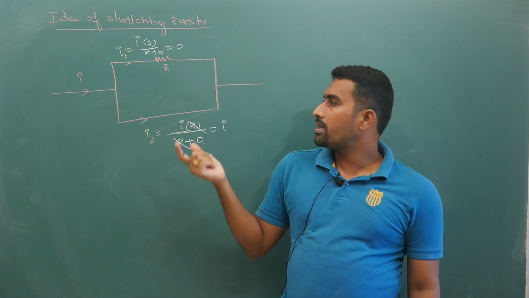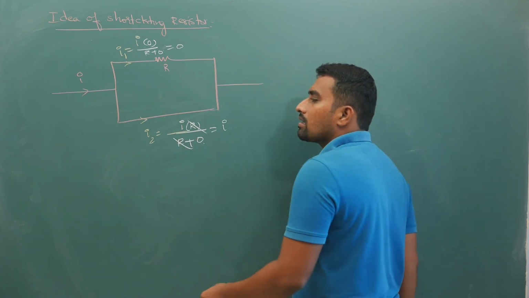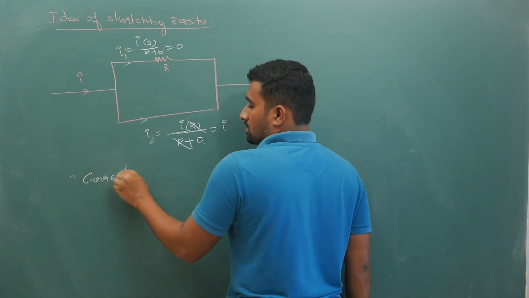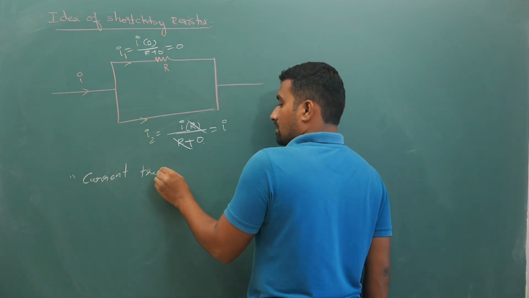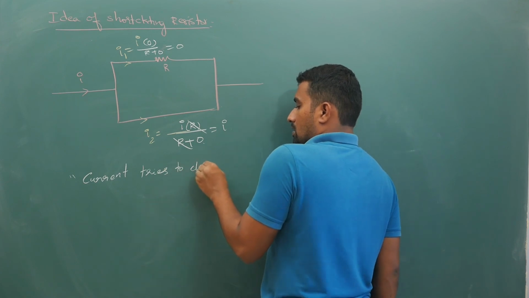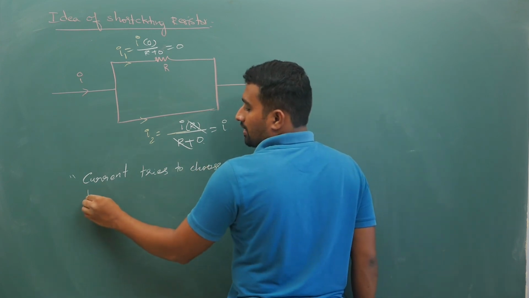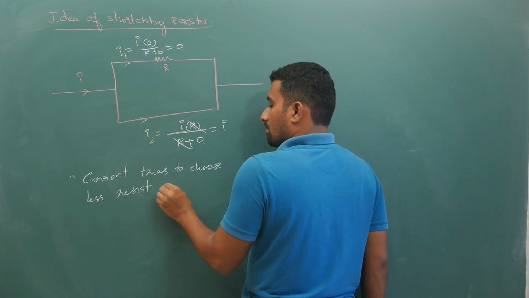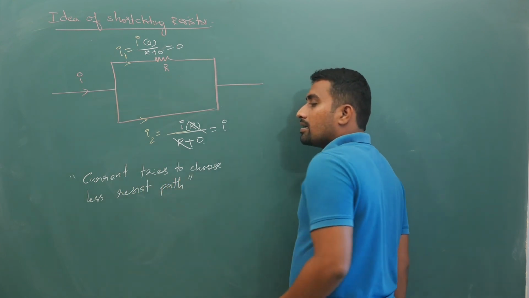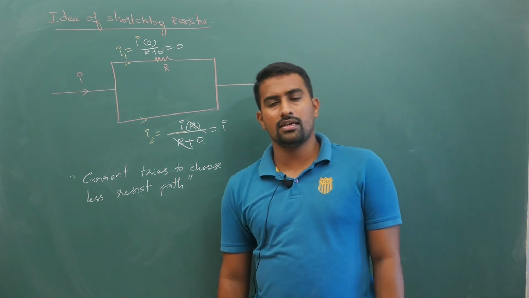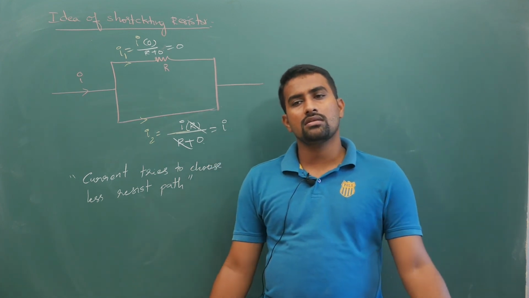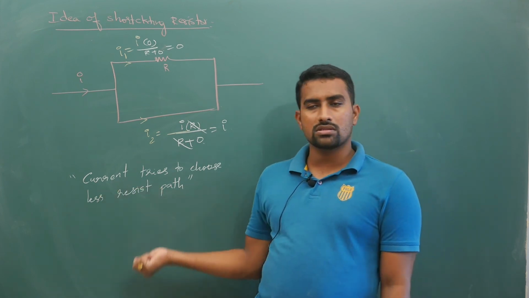Some people will also explain this by saying current tries to choose the less resistance path. That is indirectly electrical inertia. Inertia means opposition, right? So where there is no resistor, there is less opposition, so current will choose that path.